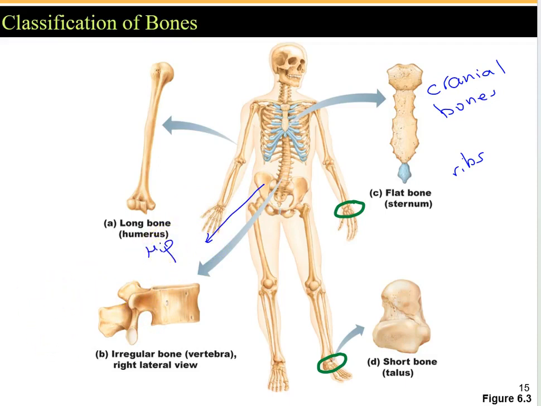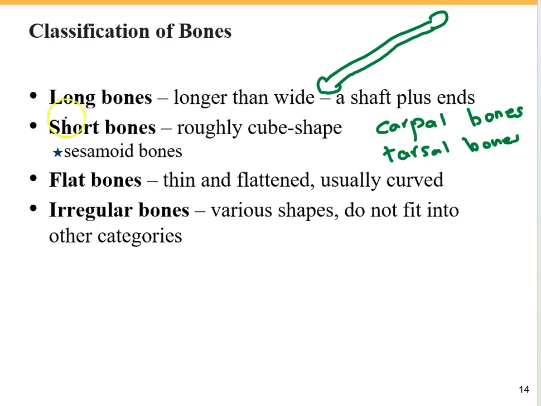But there is another bone which is called the sesamoid bone. The sesamoid bone is shaped like a sesame seed. These are a special type of short bone that forms within a tendon. So if I go back to this slide, you can see the sesamoid bones are under short bones. These are very tiny bones found within a tendon.